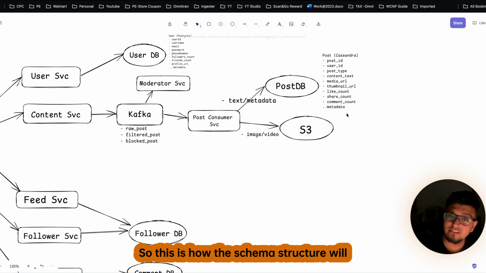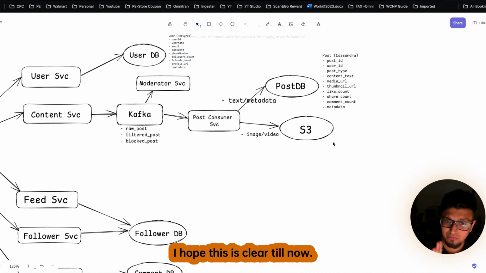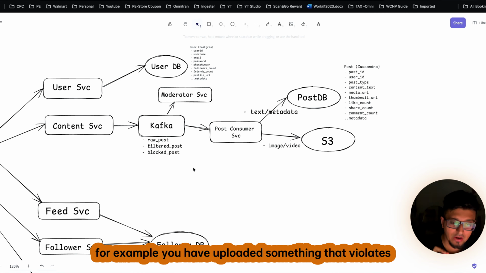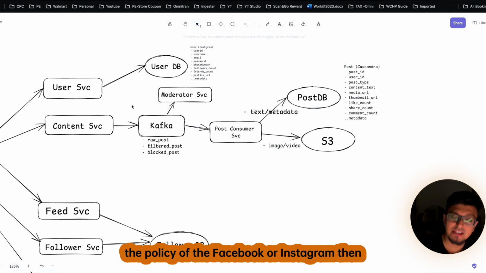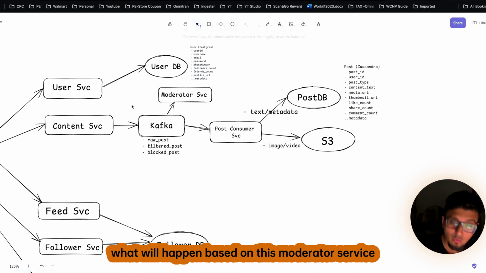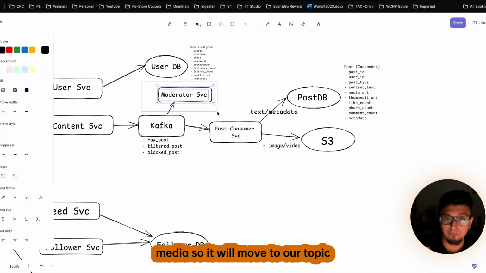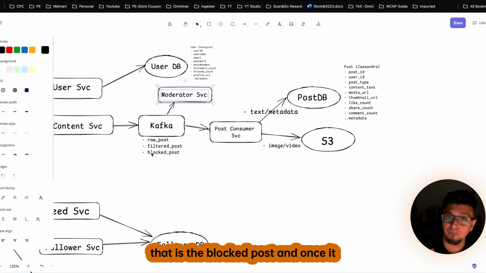So this is how the schema structure will look like. I hope this is clear till now. Now there is one more flow, that is, for example, you have uploaded something that violates the policy of the Facebook or Instagram. Then what will happen? Based on this moderator service, your post cannot be posted in our social media, so it will move to our topic, that is the blog post.